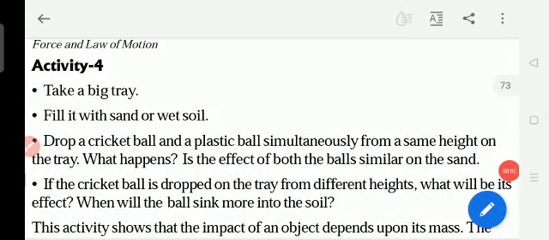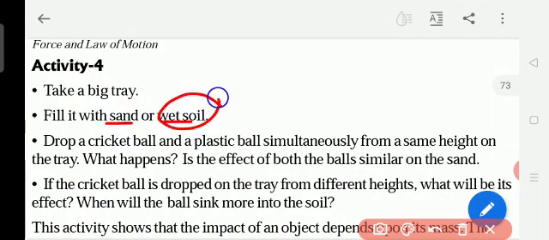Activity 4. Take a big tray, fill it with sand or wet soil. Okay, so we take the tray and fill it with sand and wet soil. Wet means with water. So we wet the sand or soil. Wet soil means mud, na?